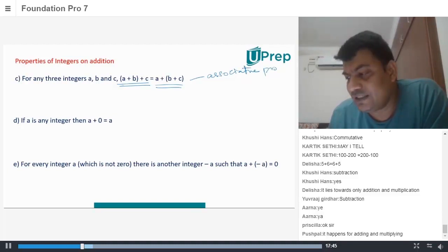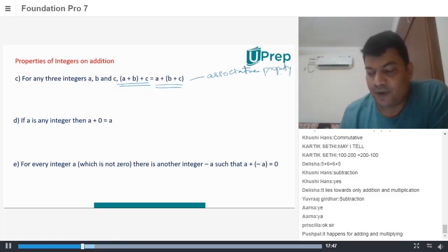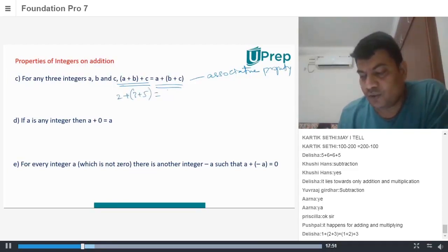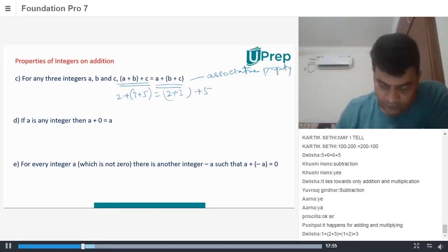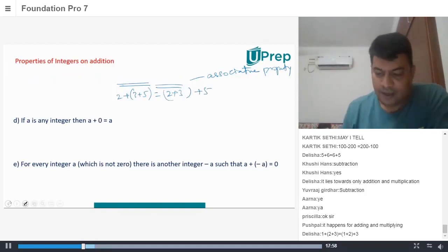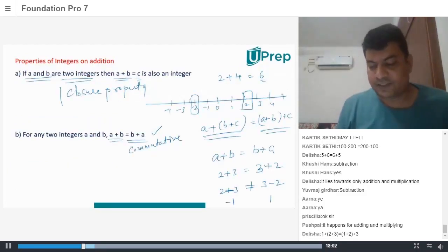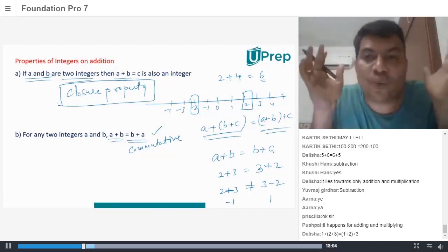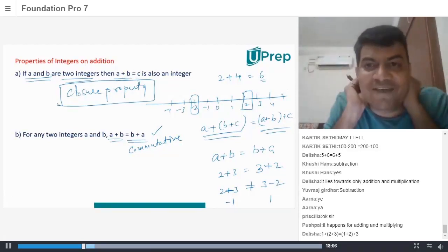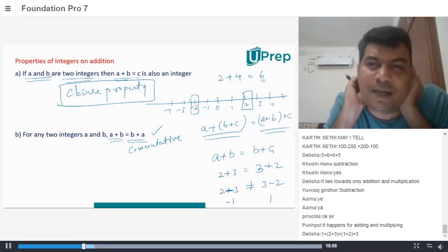Right? That's what we learned just now. Now it doesn't matter, because 2 plus 3 plus 5 is also equal to 2 plus 3 plus 5. Right? Now the question is, do you remember this? What do you mean by closure? Why is it called closure property? Can anyone tell me why it is called closure property?